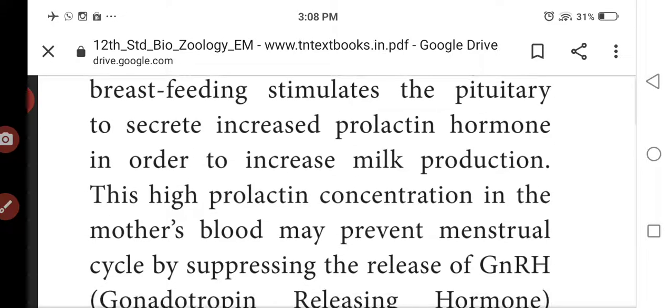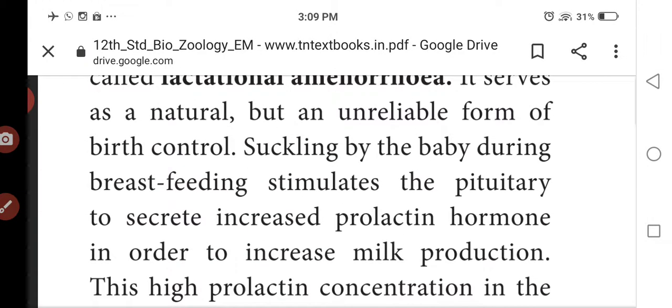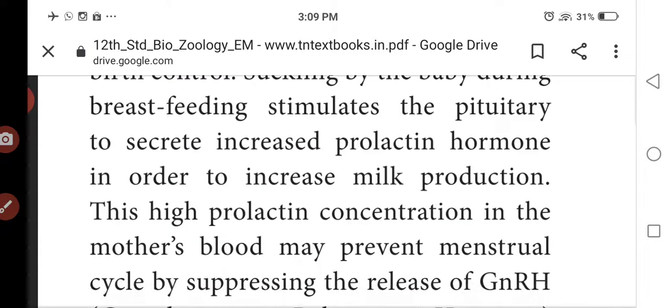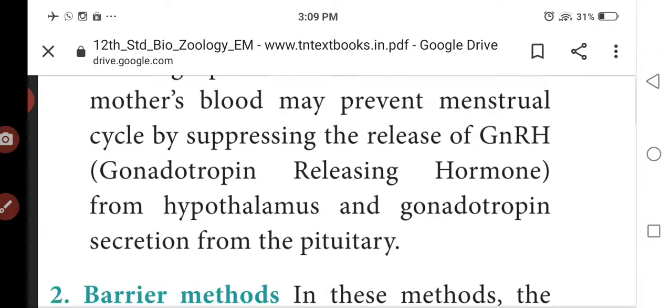Progesterone and gestational hormones regulate the milk production. The pituitary gland secretes increased prolactin in order to increase milk production. The high concentration of prolactin in the mother's blood prevents the menstruation cycle by suppressing gonadotropin releasing hormone from the hypothalamus.